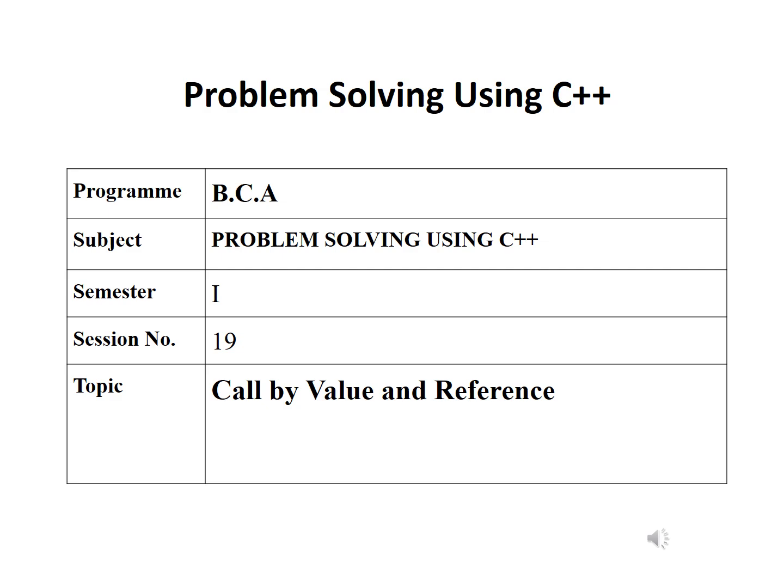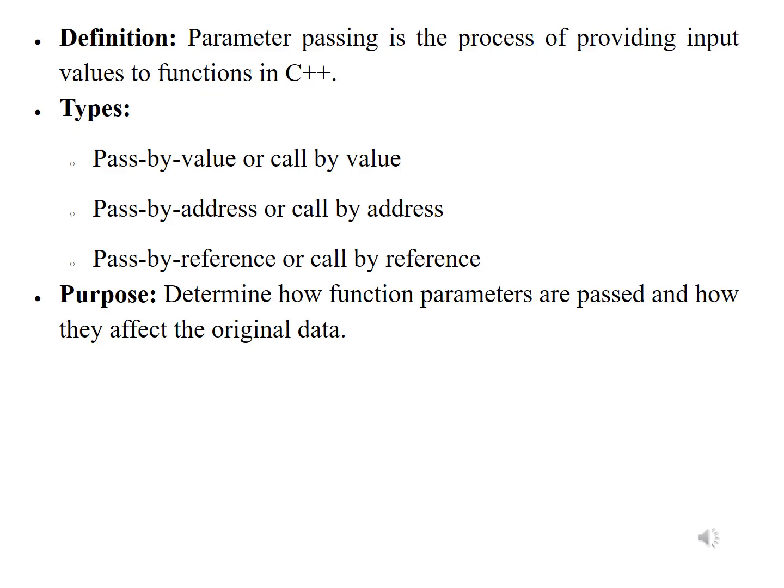In this session, I will be discussing call by value and call by reference. Definition: parameter passing is the process of providing input values to functions in C++. Types of parameter passing: pass by value or call by value, pass by address or call by address, then pass by reference or call by reference. These are the three methods we follow in C++. The purpose is to determine how function parameters are passed and how they affect the original data.